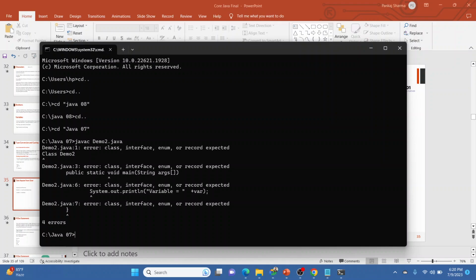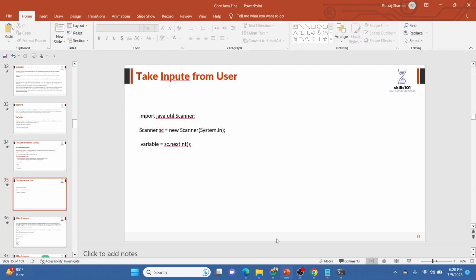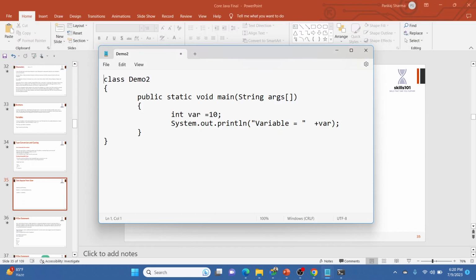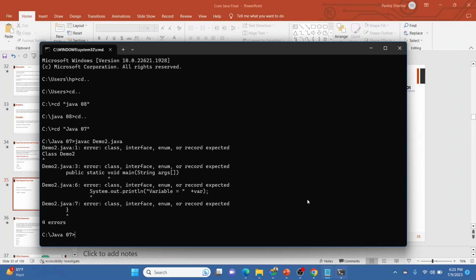One, class is written with a capital letter, but it should be in lowercase. Then there are different errors because we didn't declare it public. So class should be with a small c, and then public. If anyone has any query, you can unmute and ask anytime. Now it's just a practical session till the end.